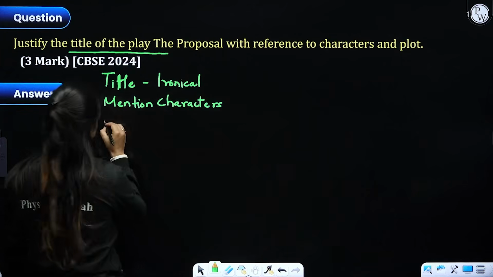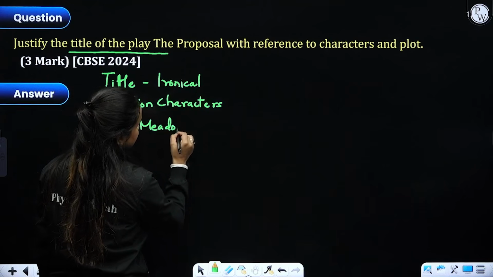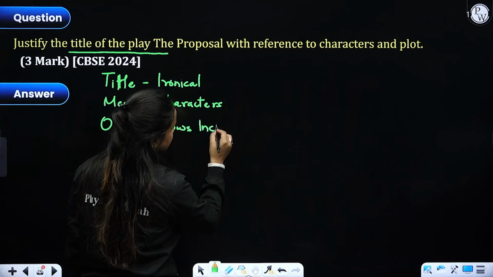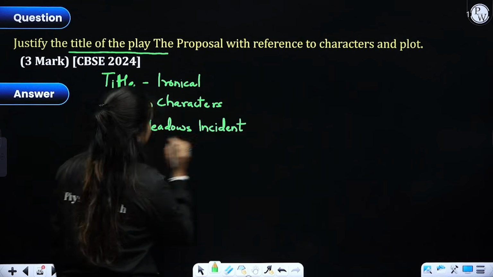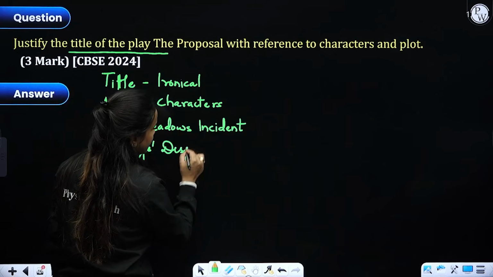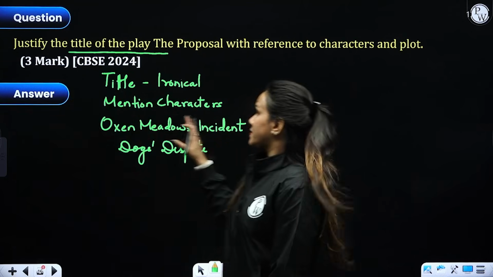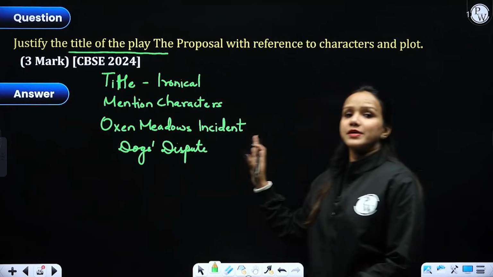And please don't forget to mention the Oxen Meadows incident, and the dogs' dispute as well. So these are the value points for this answer, right? So please keep these points in mind and frame your answer really well.